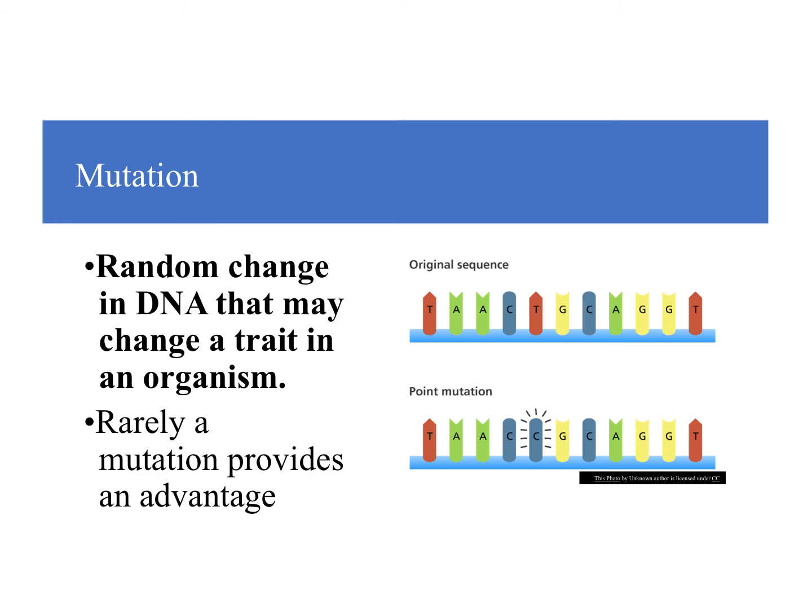The fourth mechanism is mutation. Mutation should be familiar from our genetics unit. Yes, like we've heard that word before. Mutations are just random changes in the DNA, and they might change the trait in the organism. It depends what type of mutation it is.